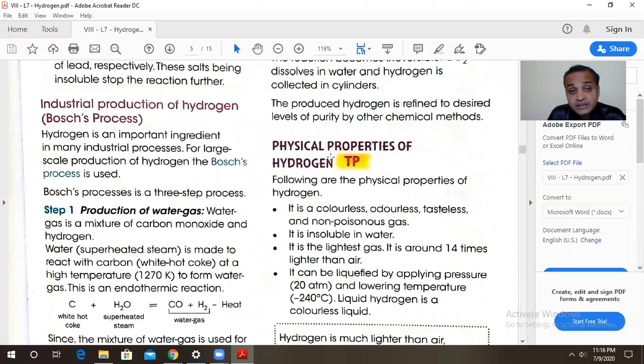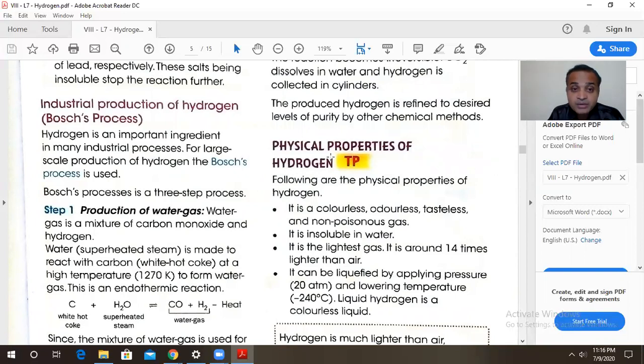Secondly, tell me, is carbon dioxide soluble in water? You can give me an example also to prove that carbon dioxide is soluble or not soluble. Yes, carbon dioxide is soluble in water. The rainwater which comes down, the carbon dioxide from the atmosphere combines with it and forms carbonic acid, H2CO3.